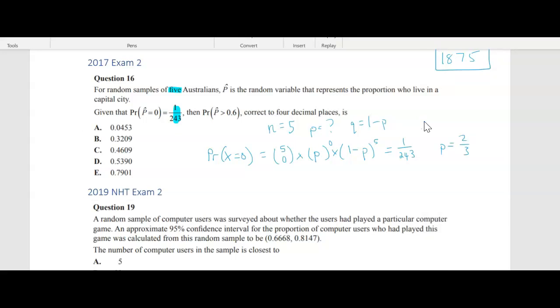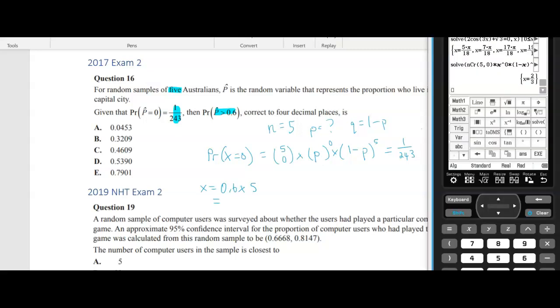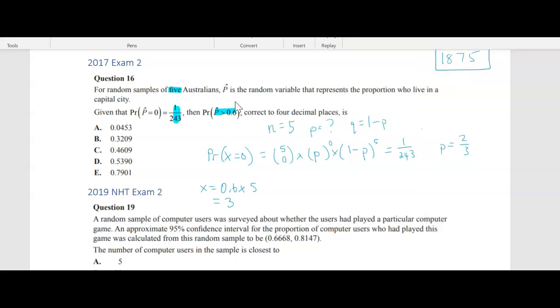All right, and what it wants to find out is the probability that the proportion is greater than 0.6. So if we're looking at 5 Australians, so X is the number and 0.6 is your proportion. So the proportion of the 5, so 0.6 times 5. Let me just do that on the calculator. So we've got 3. So then we do the binomial distribution again. So this time our value of n is 5.